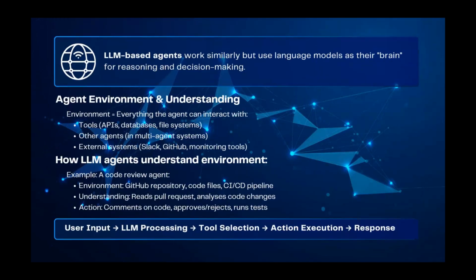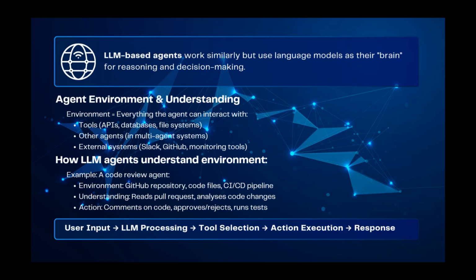Next, from now onwards, I'm taking the agents to be LLM based agents. As I mentioned previously, we could implement agents even before large language models came into the industry, right? So agents can be based on large language models or on rule based agentic systems. Here, I'm discussing large language model based agents.